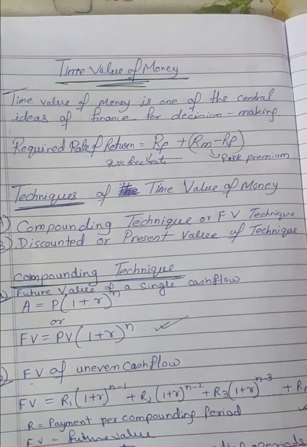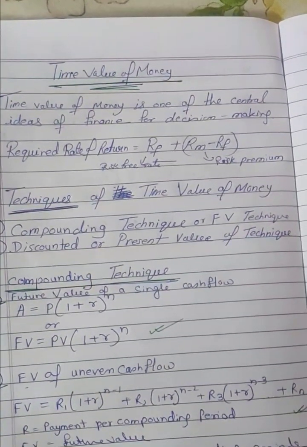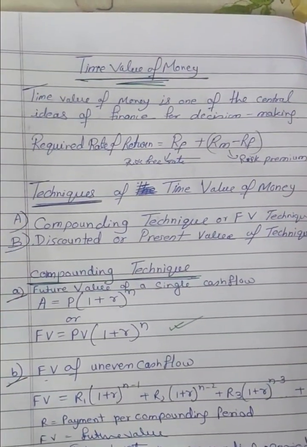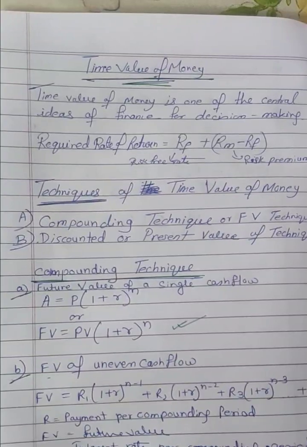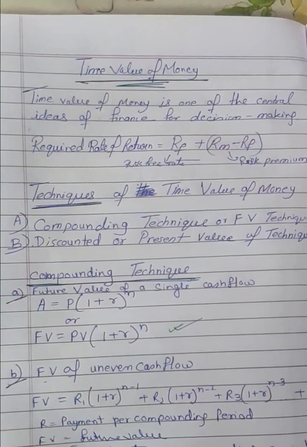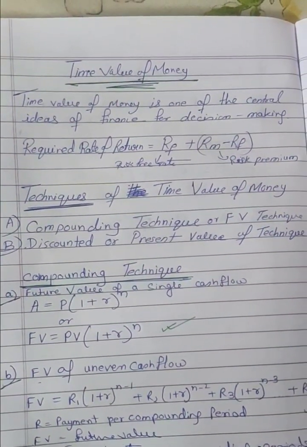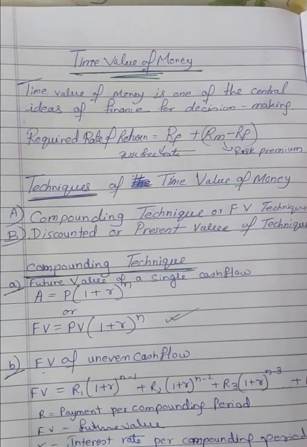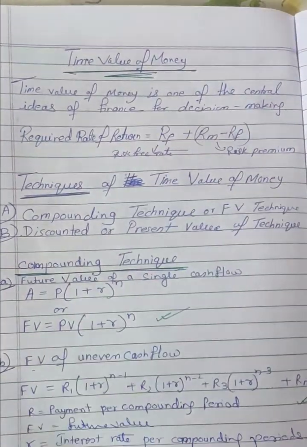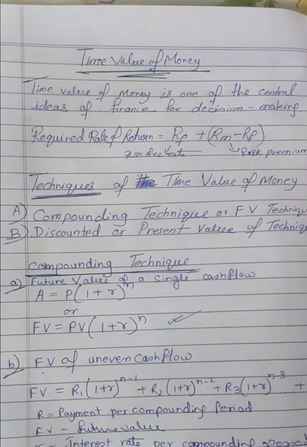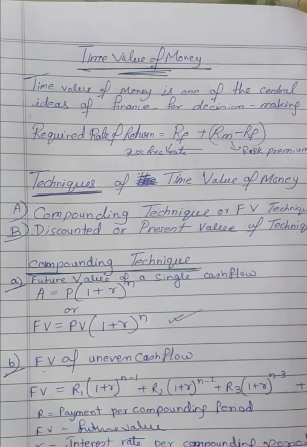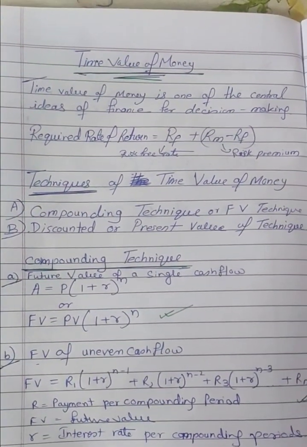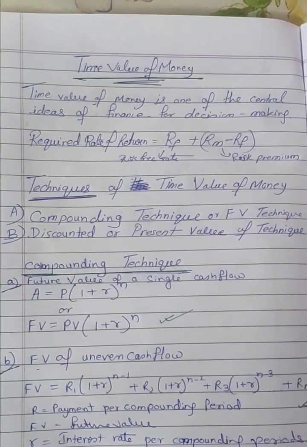There are many reasons why the time value of money is important. The reasons that support it are uncertainty and risk, present needs being more important, reinvestment opportunities, and purchasing power in an economy. So time value of money is very important in every aspect of finance, and in that we have techniques: the compounding technique or future value technique, and the discounting or present value technique.